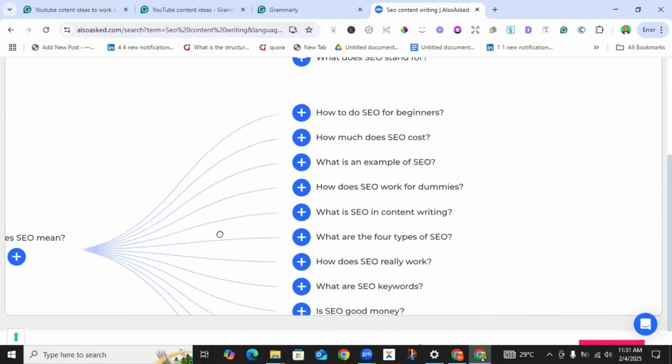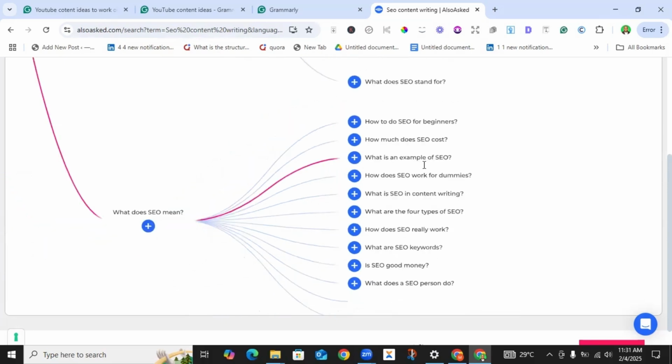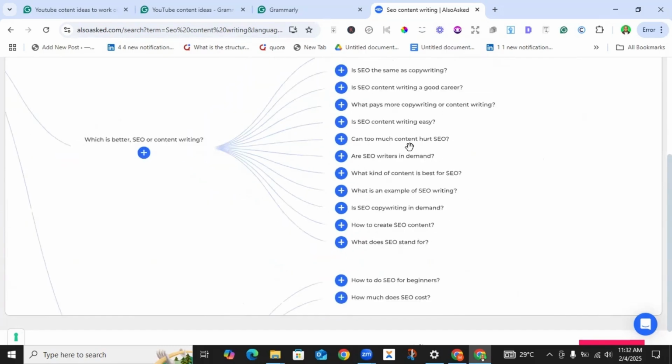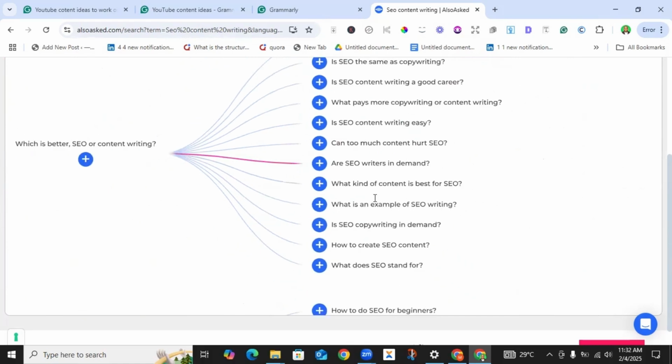Further questions people are asking include how to do SEO for beginners. How much does SEO cost? What is an example of SEO? You can see some of these questions people are asking. How does SEO work for dummies? All right, you can see what is SEO content writing. What are the 4 types of SEO? What kind of content is best for SEO? What is an example of SEO writing? Is SEO copywriting in demand? You can see some of the questions.